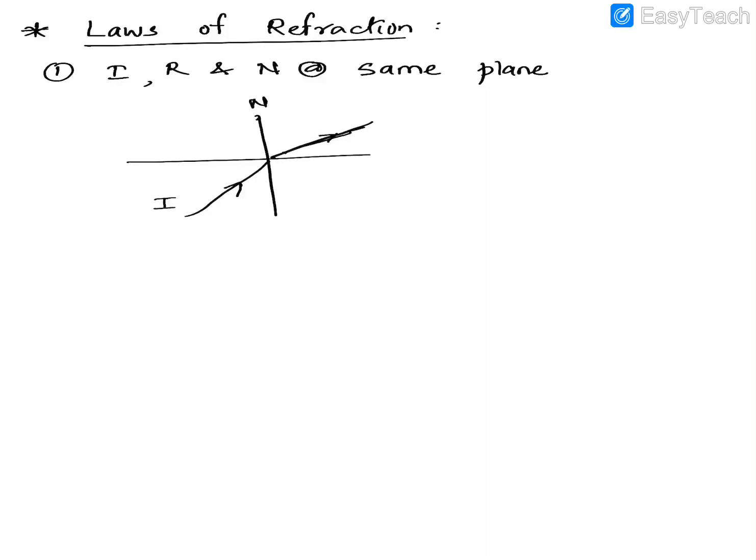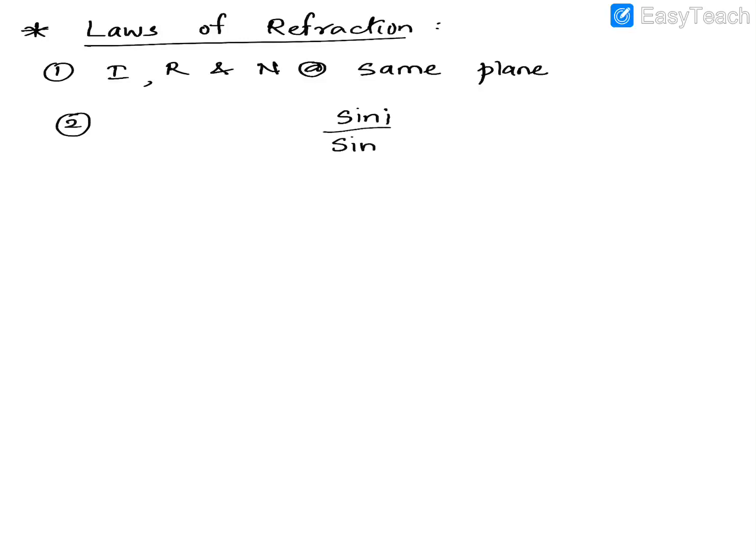The second law is again a very important law. It states that the ratio of the sine of the angle of incidence to the sine of the angle of refraction is called the refractive index, and it is given by the symbol mu.